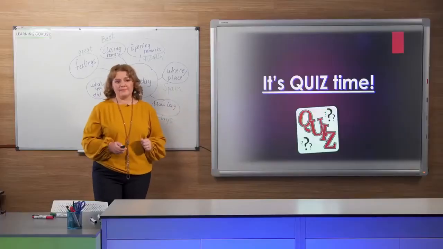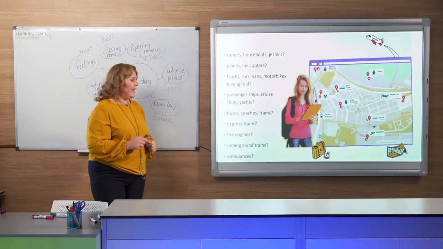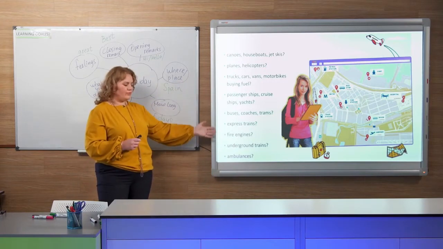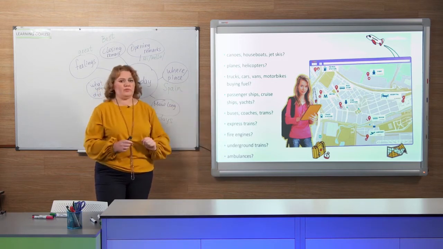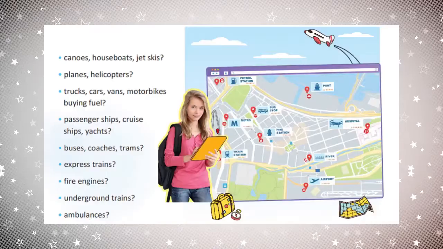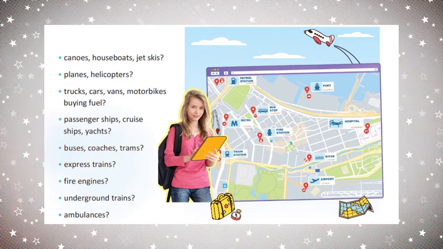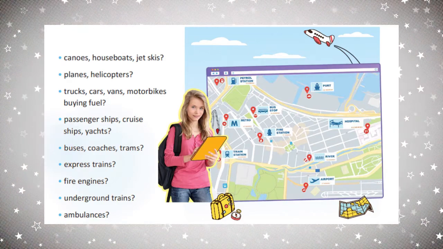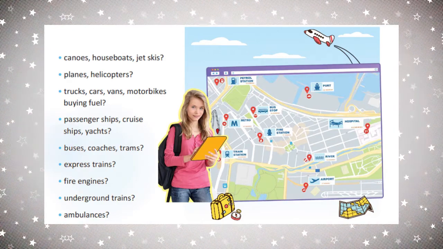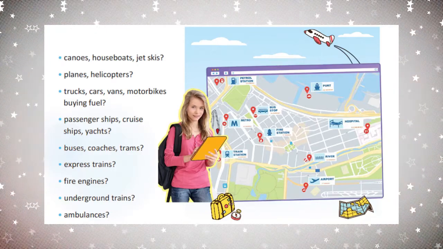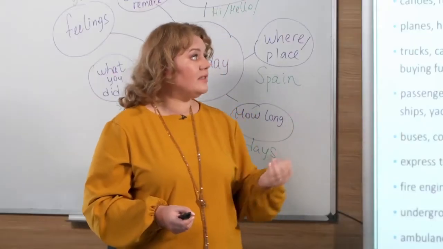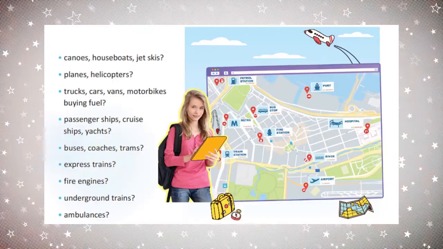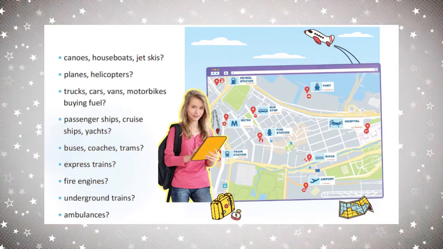Now it's quiz time, and I have a task for you. Have a look at the picture. We have different places in the city and means of transport, a lot of means of transport. So I want you to answer the questions. Canoes, houseboats, jet skis. Where can we see this? Can we see it in the train station or metro station or fire station? Where can we see this? No, Natalia, we can see this in the port probably, right? Yes, correct.